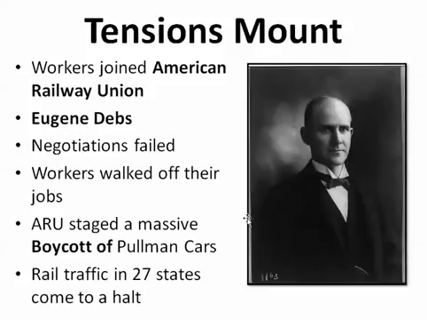So he's going to be on our marker again on the standards. And the negotiations between George Pullman and Eugene Debs are going to fail. And the workers are just going to walk off their jobs. And the American Railway Union is going to stage this massive boycott of Pullman cars, and so for an entire month rail traffic comes to a halt in 27 states and in Chicago.